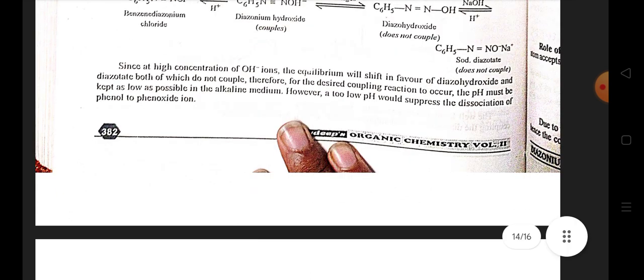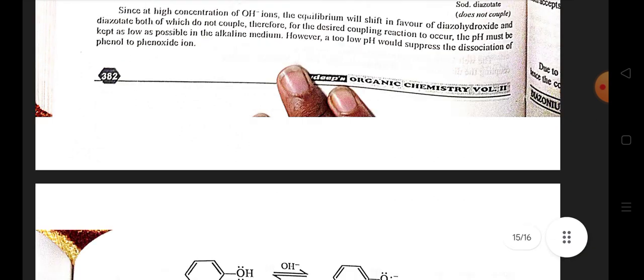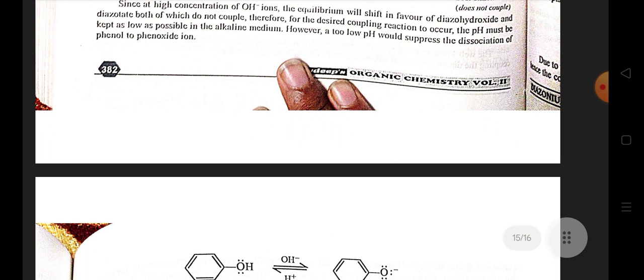At a high concentration of OH ions, the equilibrium will shift in favor of diazohydroxide and diazotate, both of which do not couple. Therefore, for the desired coupling reaction to occur, the pH must be kept as low as possible in alkaline medium.